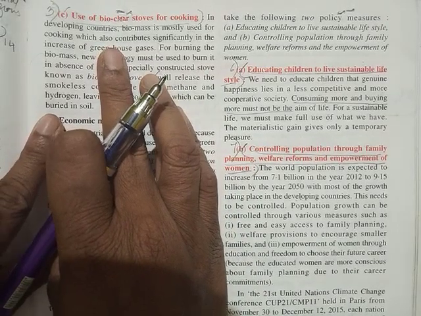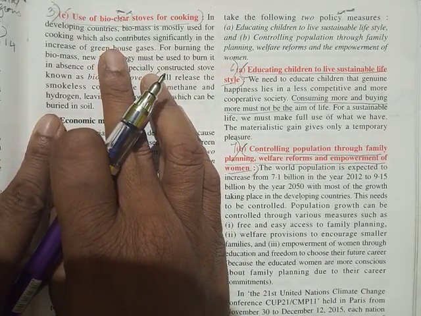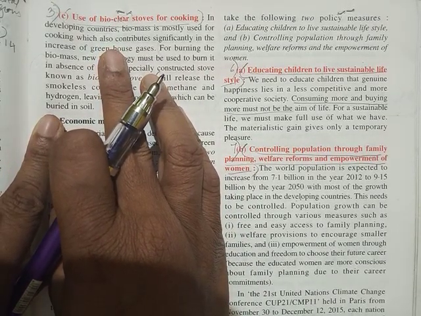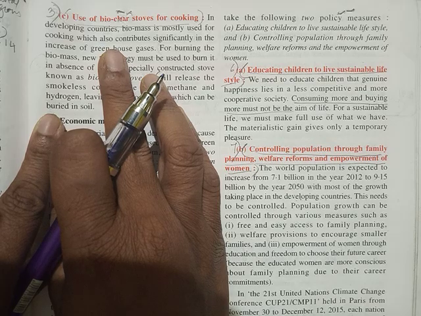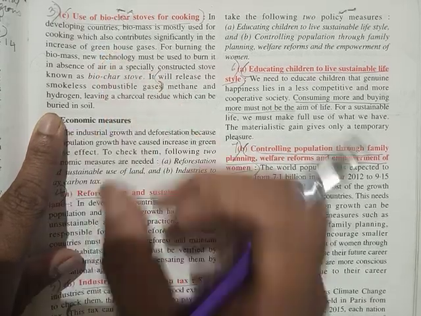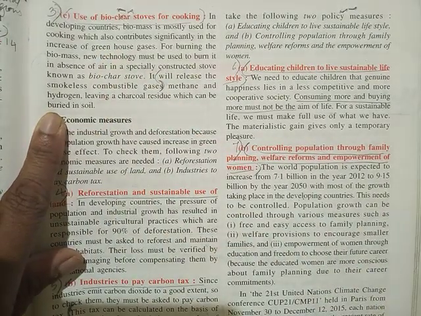The third possibility is, okay, use of biochar stoves. Now, biogas is a very, very good source of energy, but as I told you, it emits lots of methane, which is again a greenhouse gas. So we need to use those gobar.